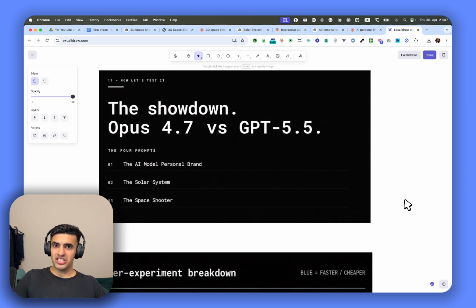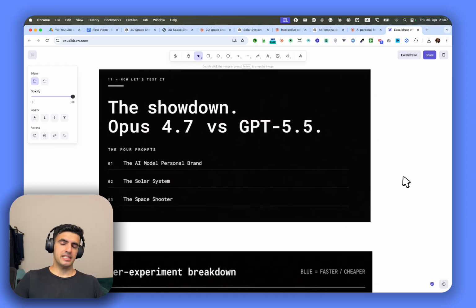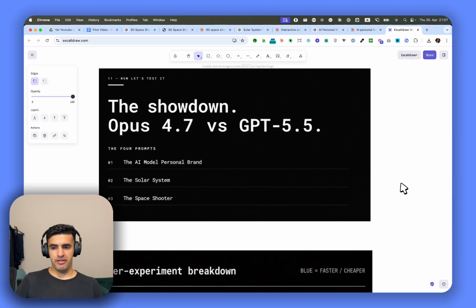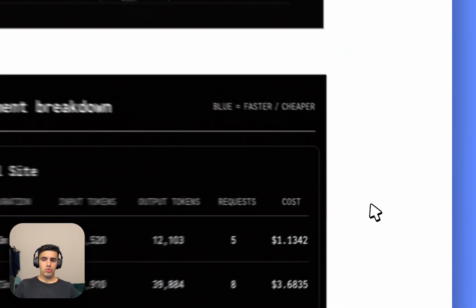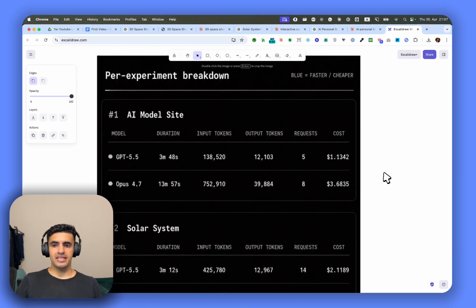So yeah, now we're going to start the showdown. We're going to look at all these websites, and we can see which website has performed better and which website has looked bad. Because at the end of the day, we know the sentiment, we know all the benchmarks, and benchmarks can't be completely trusted, obviously. But we're going to sit down here and figure out which one actually performed the best when it comes to making websites and building different things. And also, we're just going to look at this per experiment.